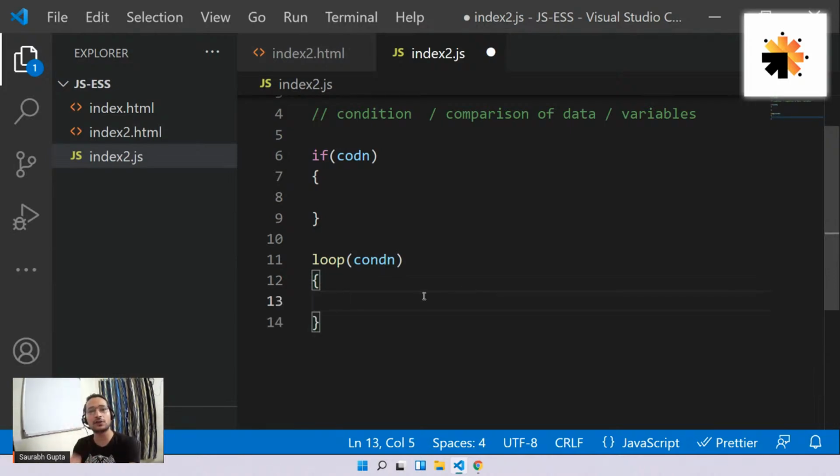Now, exactly like if, it will also start. When the execution control comes here, to the loop, it checks if the condition is correct. First of all, if the condition is wrong, it will simply skip the block and move ahead, just like if. But if the condition is correct, I'll go inside and execute the code. But now here comes the difference. It is not an if statement. In an if statement, after the block, it simply goes outside. In this, after executing the block, it again goes back up. That's what a loop is. After executing the block, it again goes back up and again checks the condition.